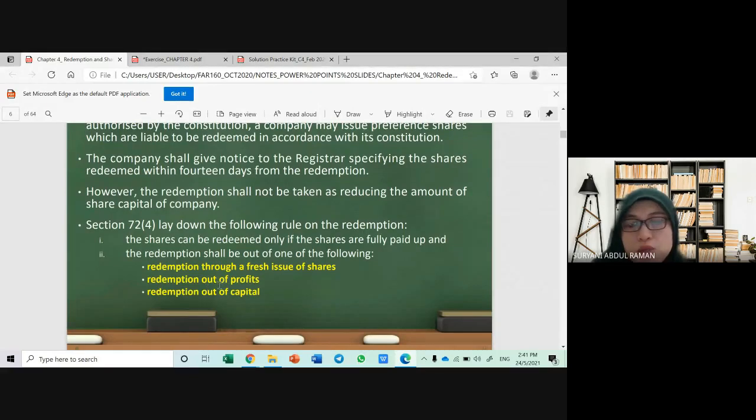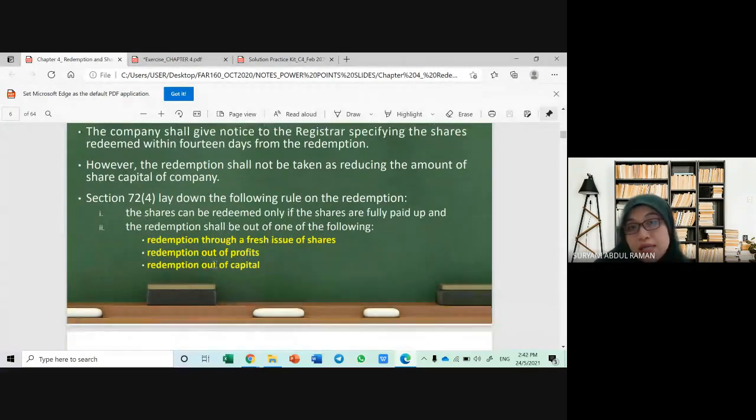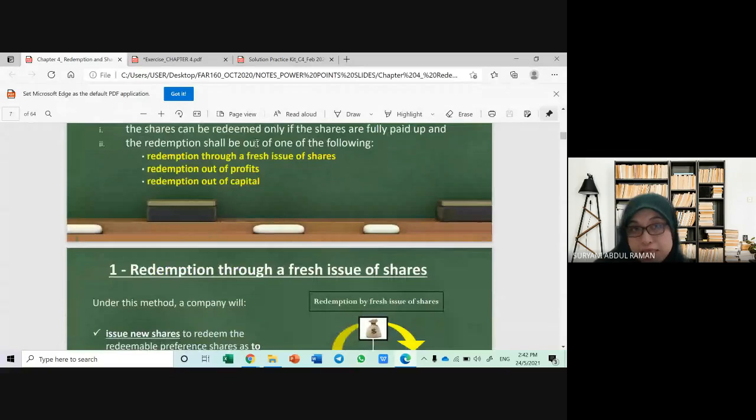Okay, why do you need to do this? Because according to the Companies Act, the redemption shall not be taken as reducing the amount of share capital of the company. Yes, kita boleh tebus balik, tapi amount dia dah kurang kan? So according to Companies Act, kita mesti ganti semula melalui kaedah-kaedah yang diberi inilah.